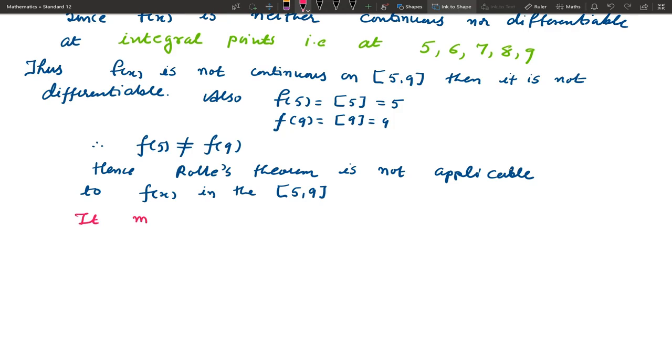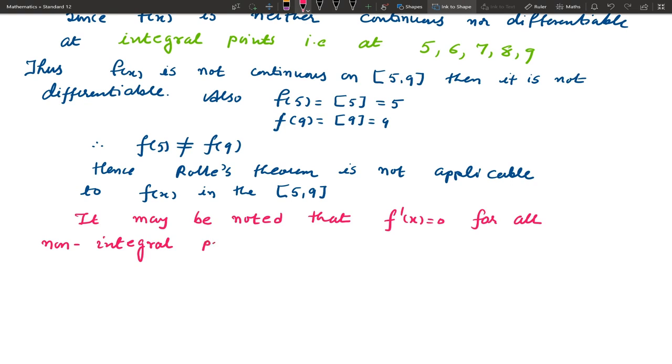It may be noted that f prime x equal to 0 for all non-integral points on 5, 9.